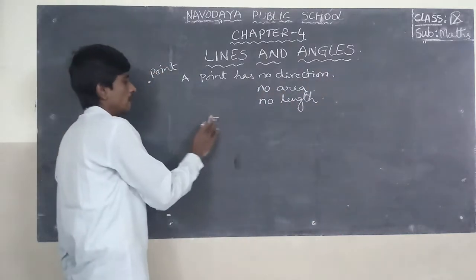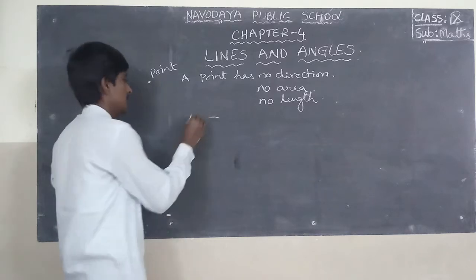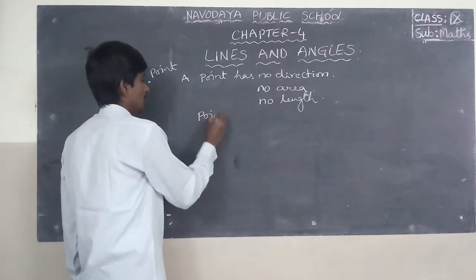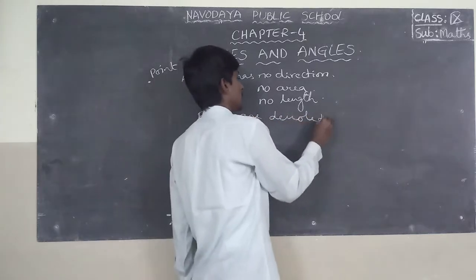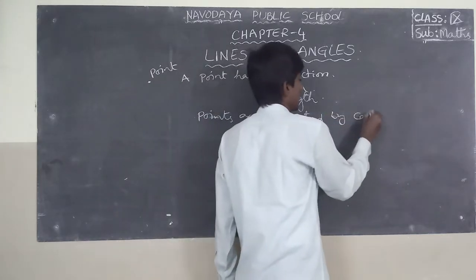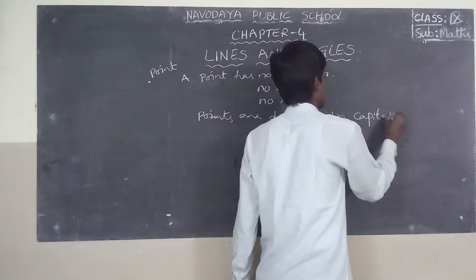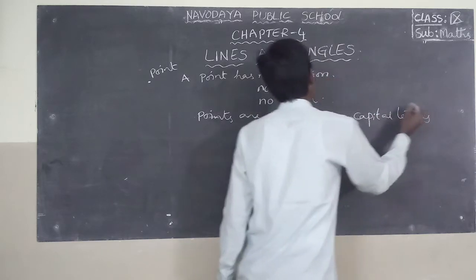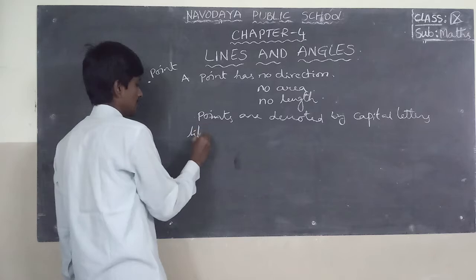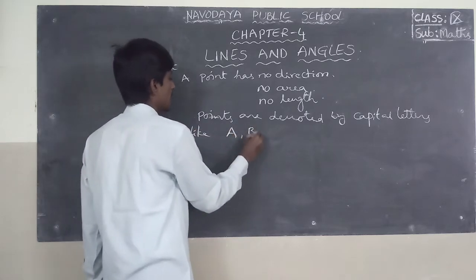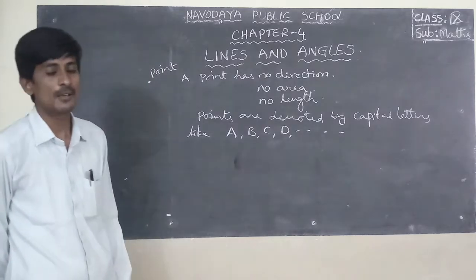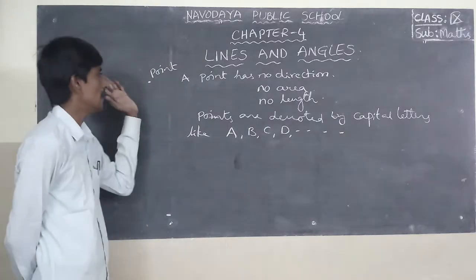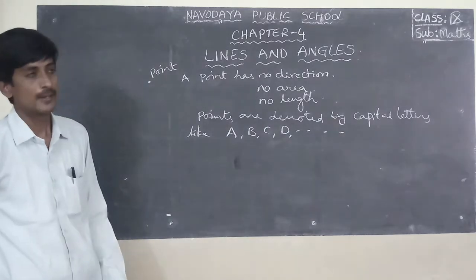Points are denoted by capital letters, such as A, B, C, D and so on. Okay, this is the introduction of point.